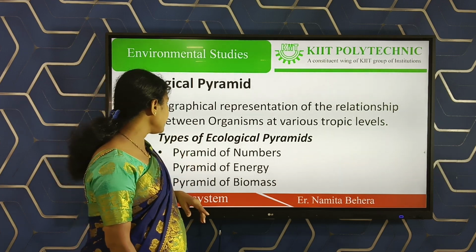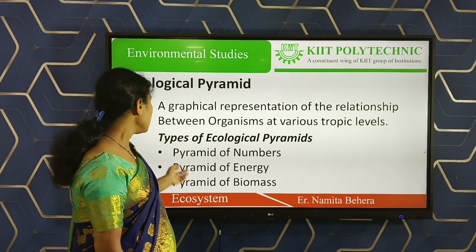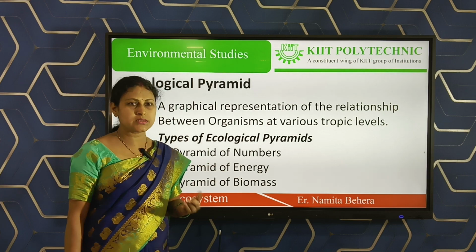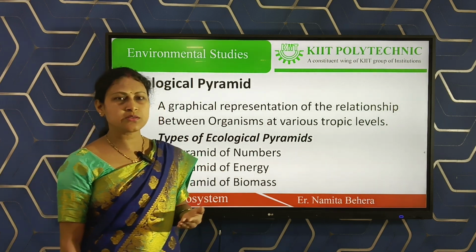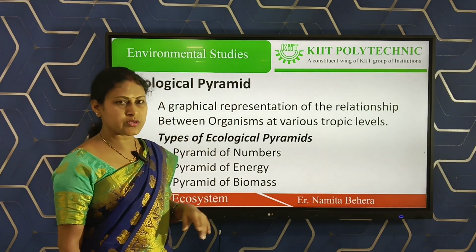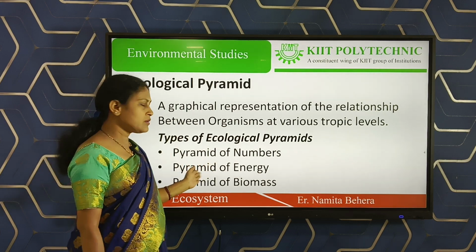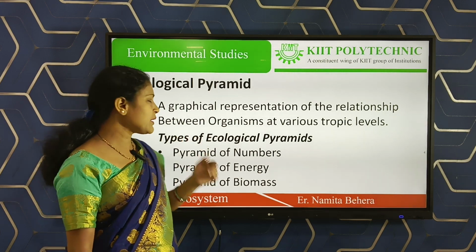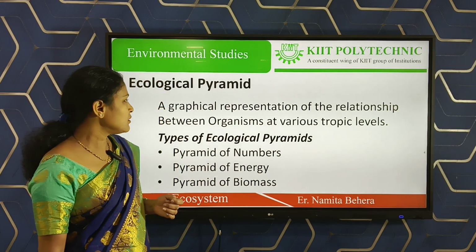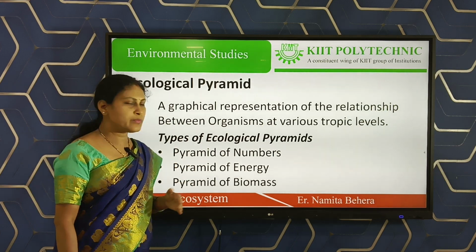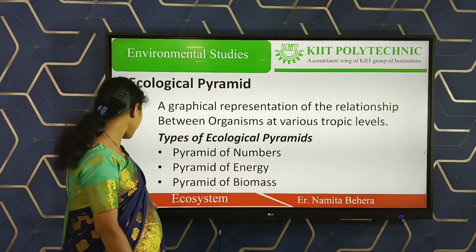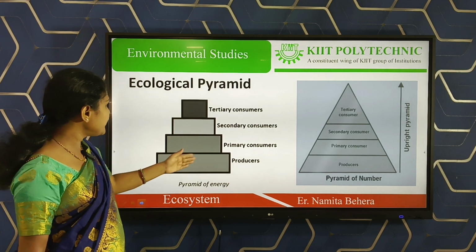Types of ecological pyramids: there are three groups, the pyramid of numbers, pyramid of energy, and pyramid of biomass. The pyramid of numbers, like this, is the graphical representation of the relationship between the organisms from higher trophic level to lower trophic level. Okay, then the pyramid of energy is a graphical representation like this. The pyramid of biomass is also a graphical representation of the relationship between the organisms of various trophic levels. So these are the different types of ecological pyramids.